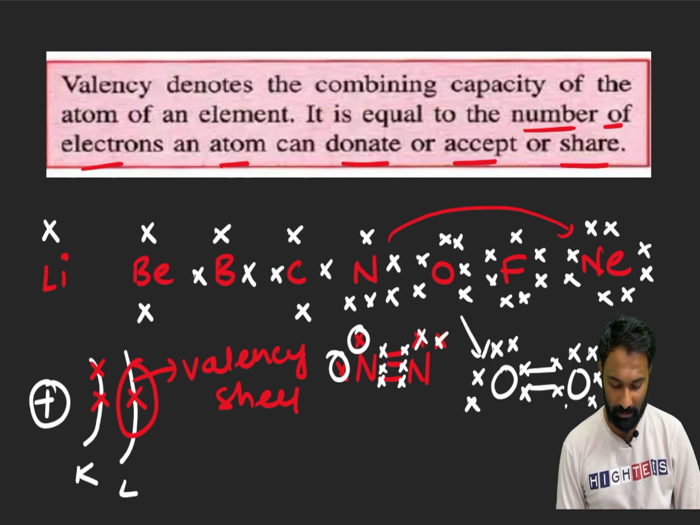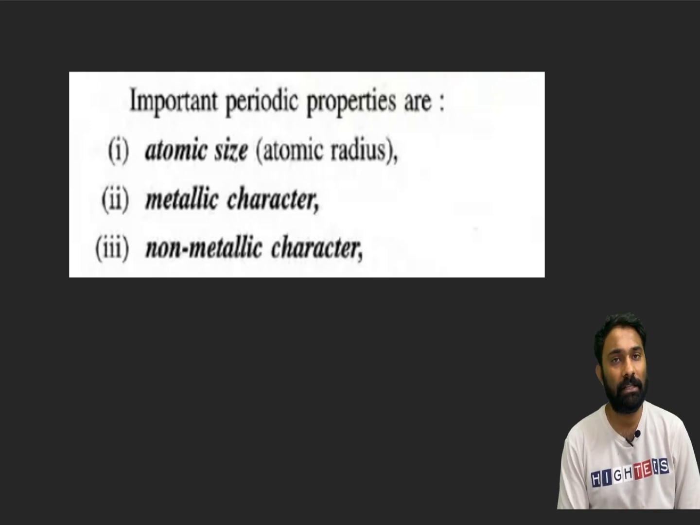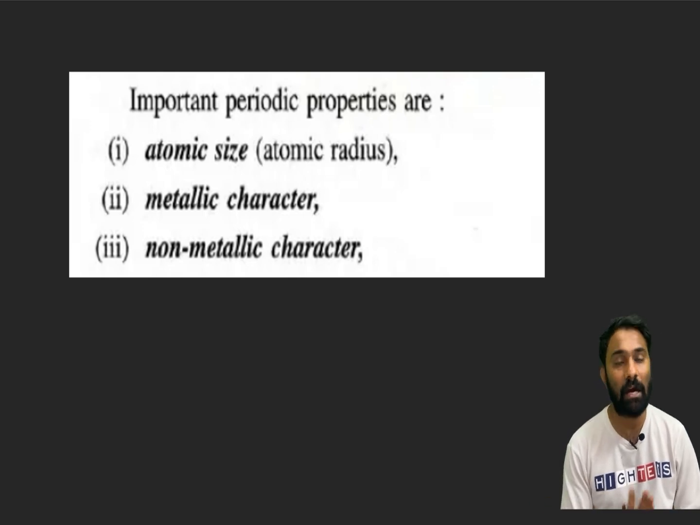Then, next we will move to the important periodic properties. So, here, what are the important periodic properties that we are going to study? Actually, the periodic properties are atomic size, ionization enthalpy or ionization potential, electron gain enthalpy, electronegativity. All this we are going to study when our chapter starts. This is only the basics, right? So no need of going to that much advanced level, but just have some idea how the atomic size will vary.